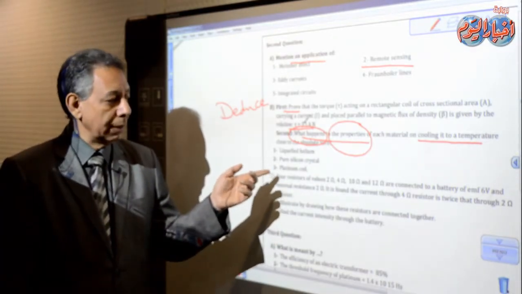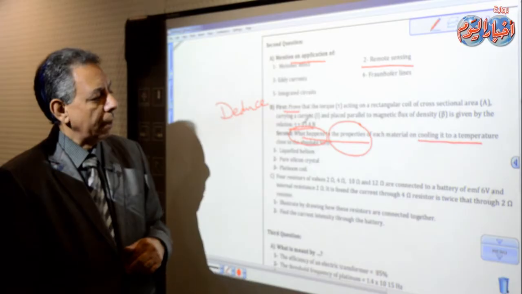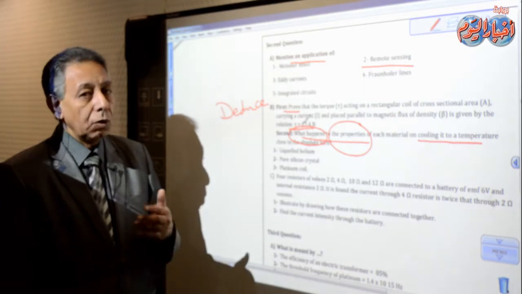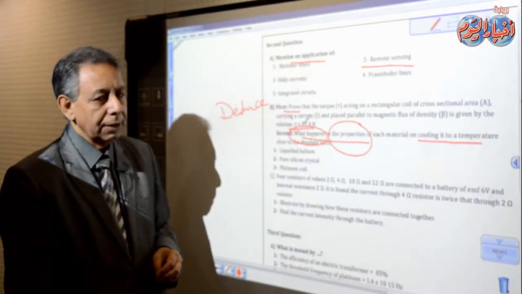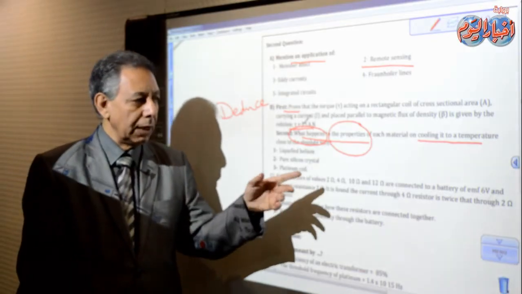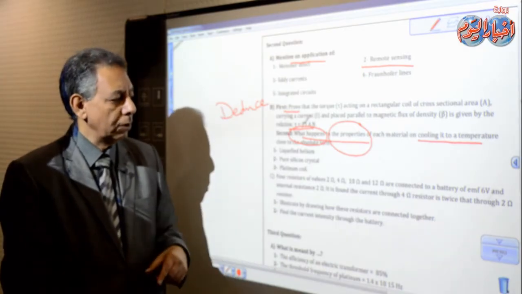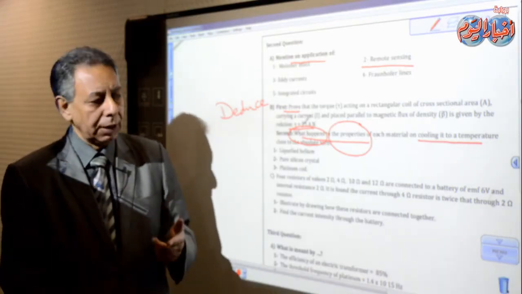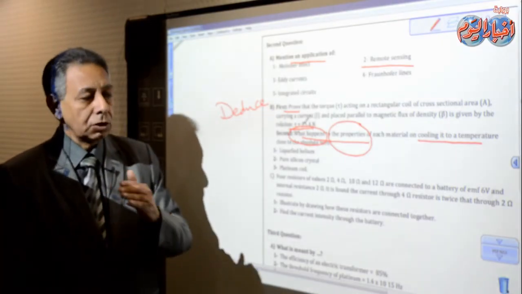What happens to the pure silicon crystal when it is at very low temperature near the absolute zero? Yes, the pure silicon crystal at very low temperature becomes a perfect insulator. All the covalent bonds in the crystal become intact, and the concentration of charge carriers in the crystal is almost zero, so the conductivity is almost zero. Concerning the platinum coil at very low temperature, what happens to it when its temperature becomes so low near the absolute zero? Yes, it loses its electric resistance. It converts into a superconductor. It loses its resistance and converts into a superconductor. Its conductivity becomes so great.